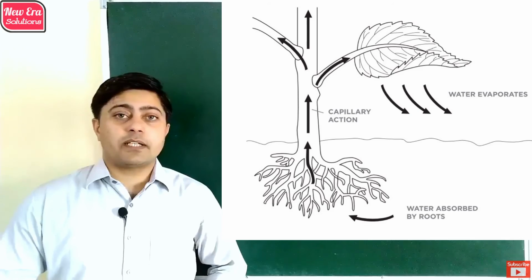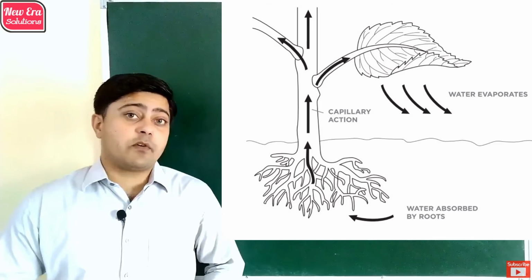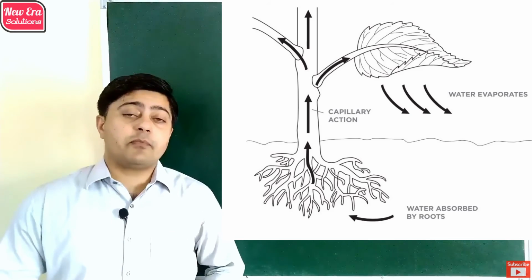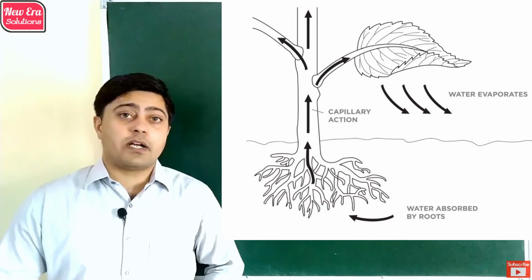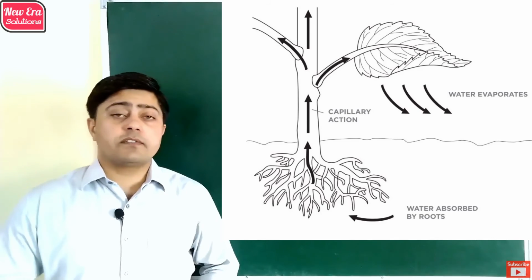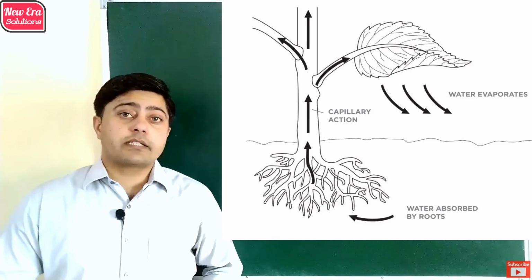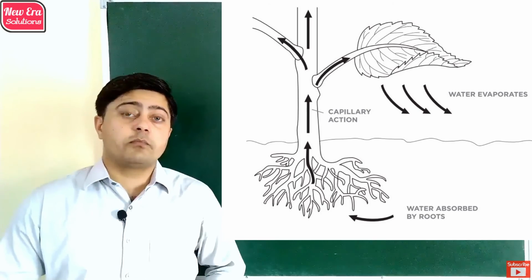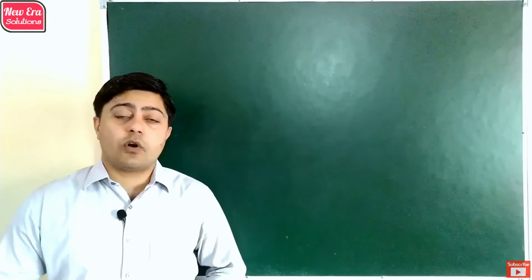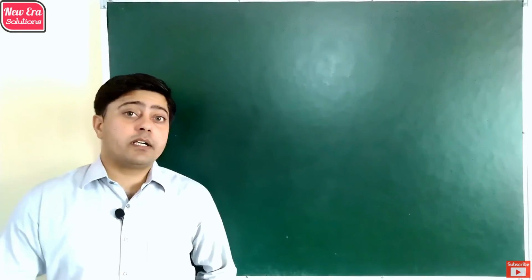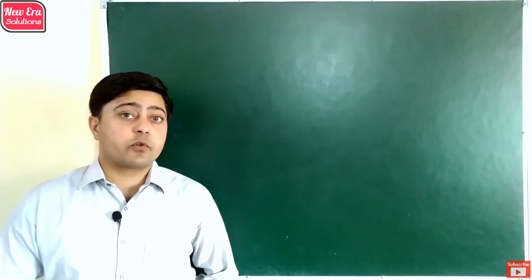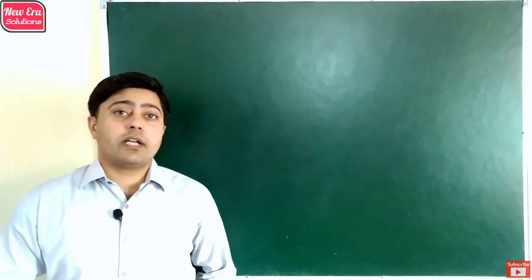Due to this suction pressure, the water present in the stem rises upward and reaches each part of the plant. Hence, we observe that the transportation of water and minerals is a unidirectional process which starts from the root and reaches the top of the plant. This upward movement of water and minerals in the plant from root to top is known as ascent of sap.